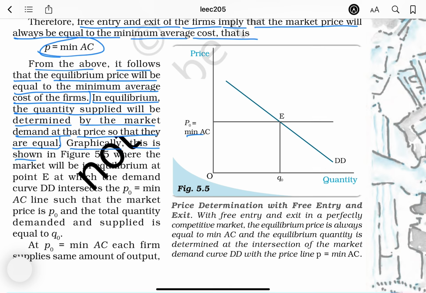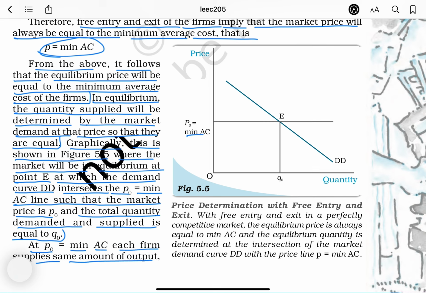Graphically, this is shown in figure 5.5, where the market will be in equilibrium at point E, at which the demand curve DD intersects the line P0 equals minimum AC, such that the market price is P0 and the total quantity demanded and supplied is equal to Q0. At P0 equals minimum AC, each firm supplies the same amount of output. Price determination with free entry and exit.